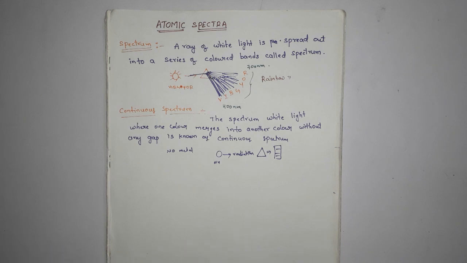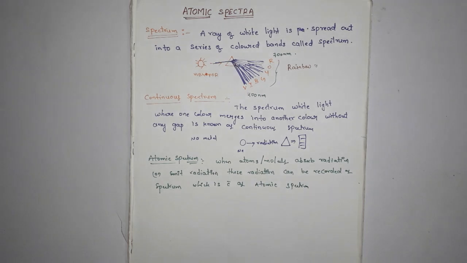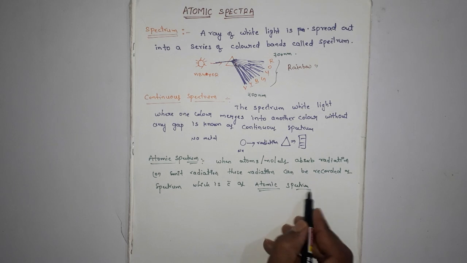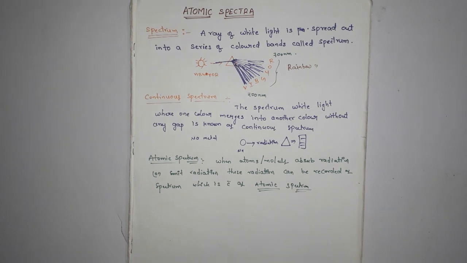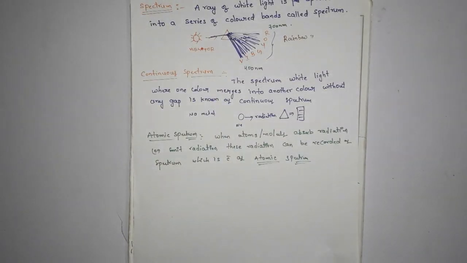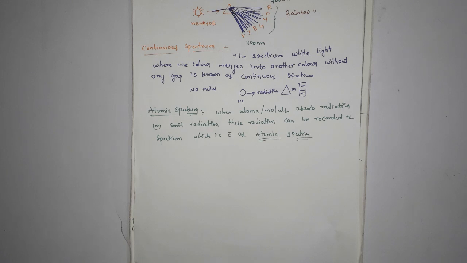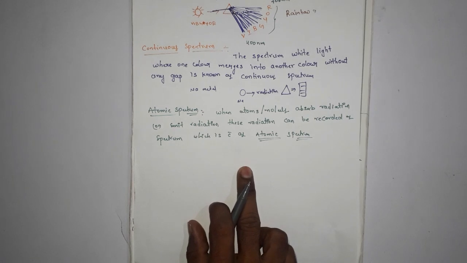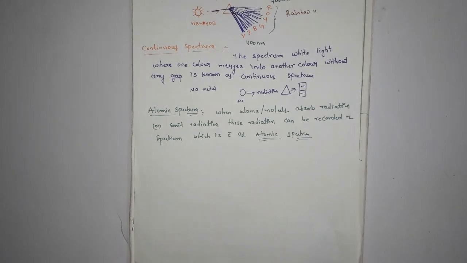Such a spectrum is called an atomic spectrum. Atomic spectrum is nothing but when atoms or molecules absorb radiation or emit radiation, these radiations can be recorded as a spectrum, which is called an atomic spectrum. One more important thing you remember, that visible light is just a small portion of the electromagnetic radiation.